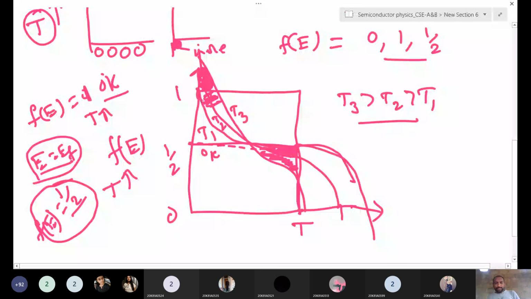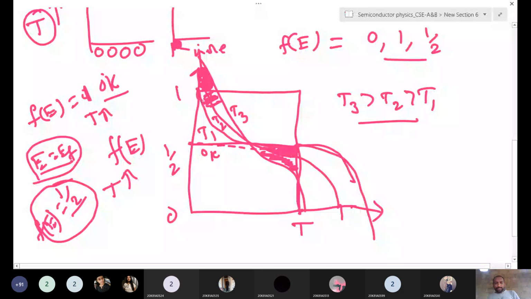Okay, so that is the thing. And suppose here, this is the conduction band, this is the valence band. In terms of the band diagram also you can express it: if you increase the temperature, the bound electrons in the valence band get energy and jump into the conduction band. So here free electrons are available. Like that, all electrons are jumping into the conduction band. Here these are free electrons.